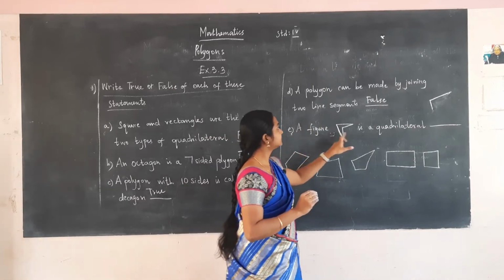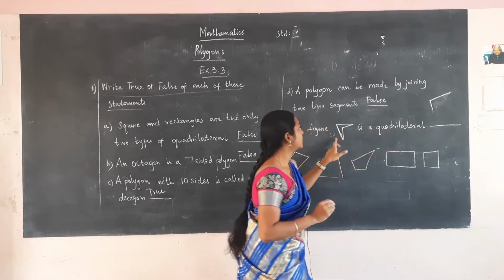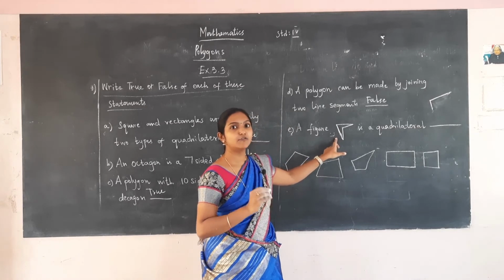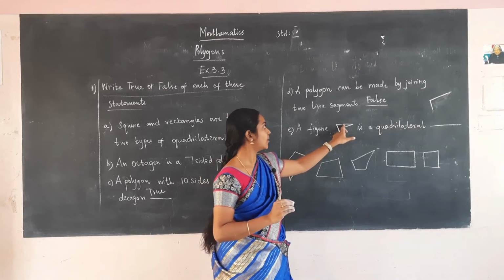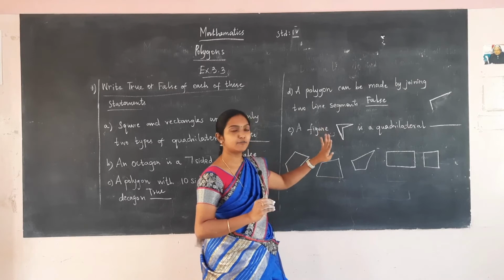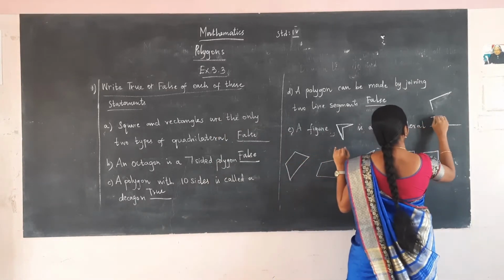E. A figure is a quadrilateral. Quadrilateral means it should have 4 lines. We have 1, 2, 3, 4. We have 4 lines. So, this statement is true.